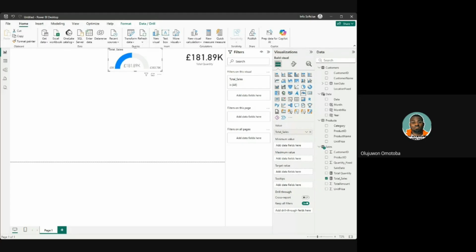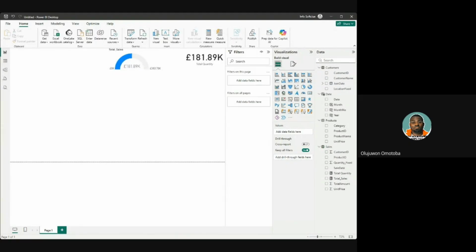All right, let's do one more measure before we call it a day, because we are going to do proper visualization next week. Another measure that we can come up with. I would like someone to suggest, please, so that I'm not the one to just indicate. You can leave a message in the comment section, and that will be the last measure we are writing for the day.